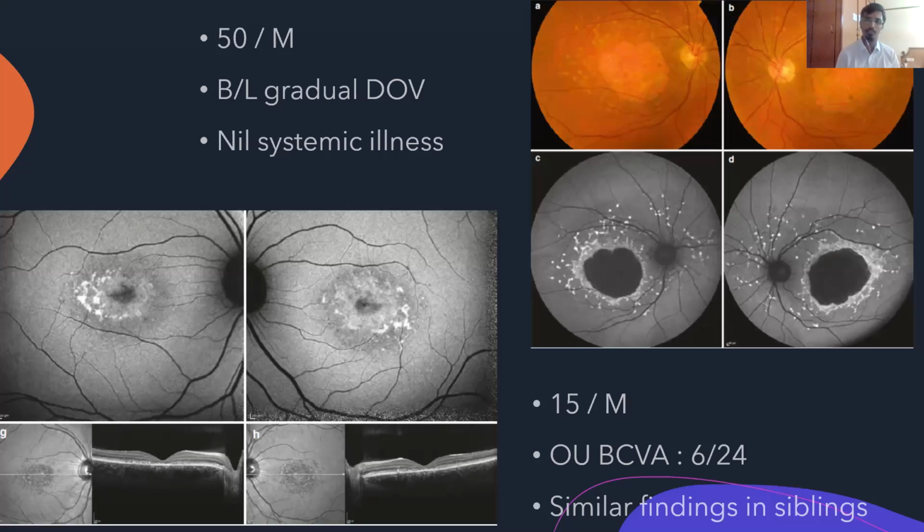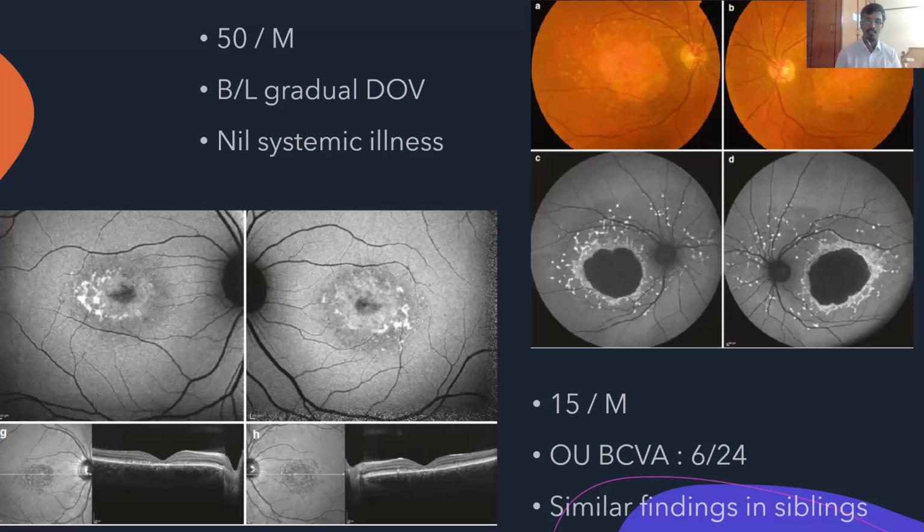Okay, so it's a simple thing, right? When the vessels are going over a lesion, if you see clearly, if you can observe these yellowish, whitish deposits, the vessels are going over it, right? When something is going over it, obviously something is under the retina. Make sense? Correct. So something is under the retina. If it was over the retina, the vessels would be blocked. If there is a hemorrhage, the vessel will be blocked. Correct.